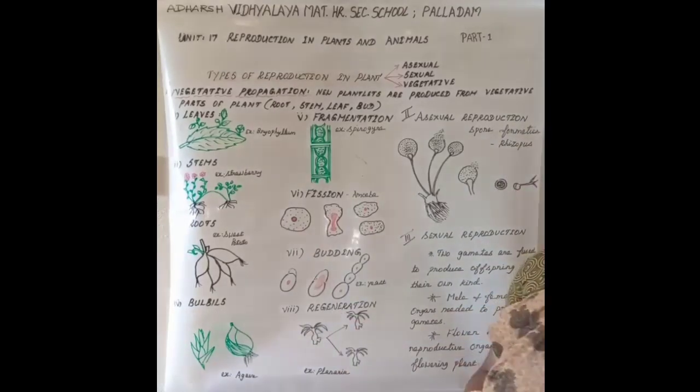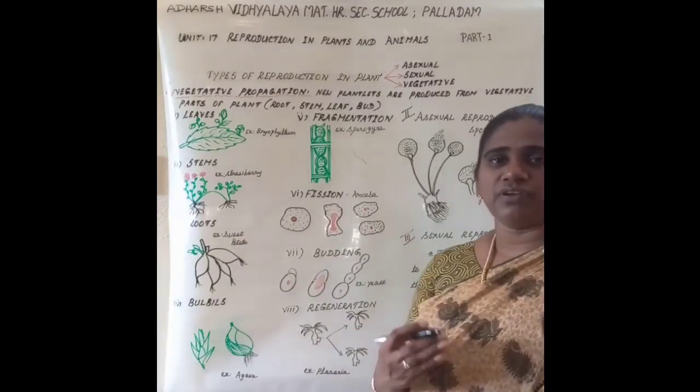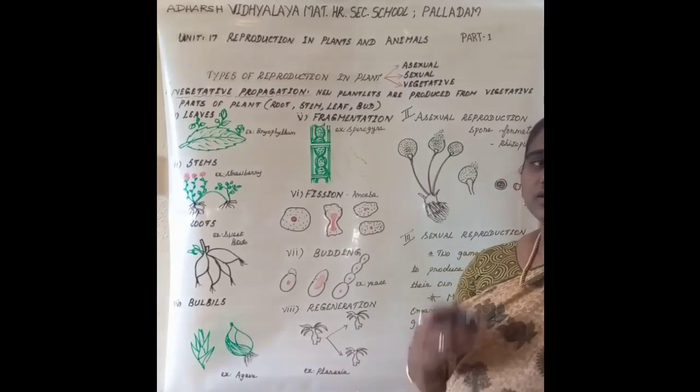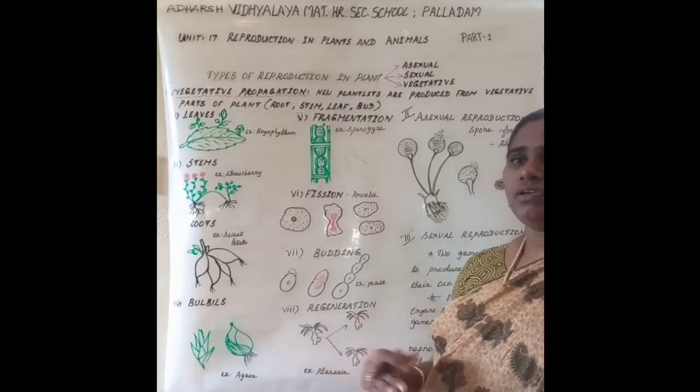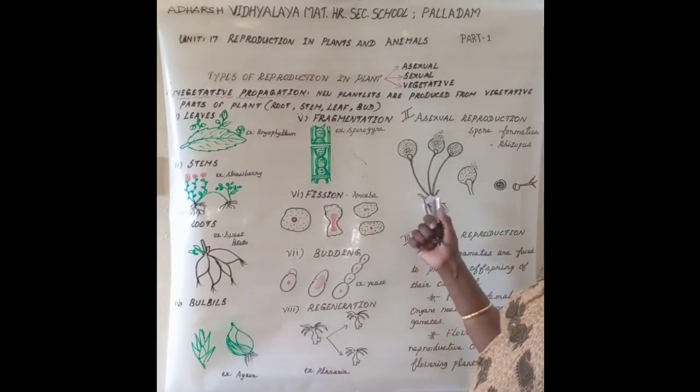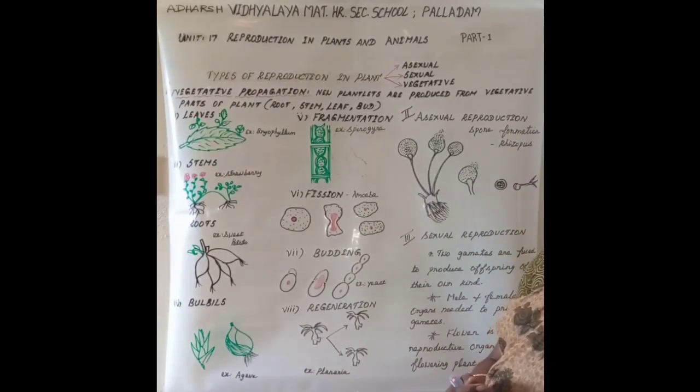Regeneration is the ability of lost body parts of an organism to develop into an entire organism. Lost body parts are developed into a whole organism. Example, planaria, hydra.